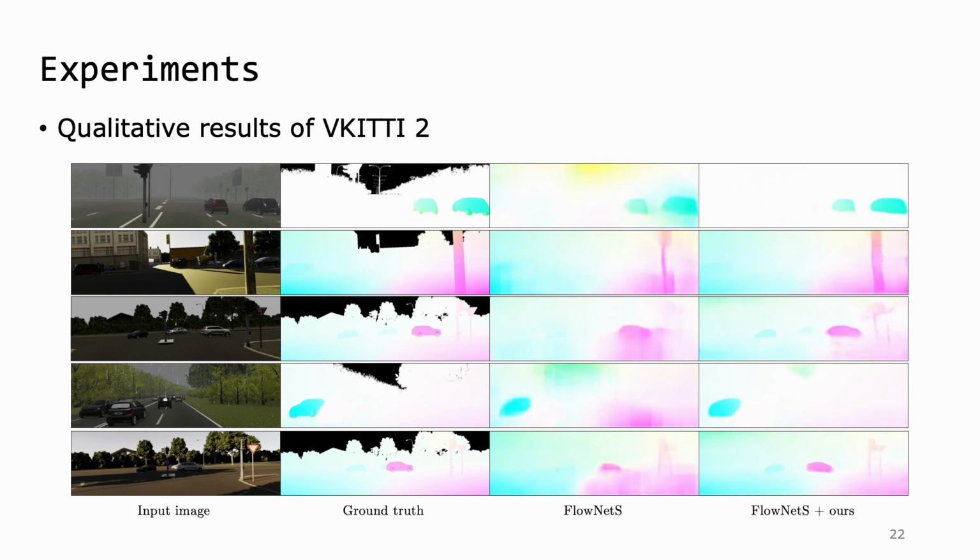The figure shows the qualitative results on the VKITTI dataset. The domains of the target images are fog, morning, overcast, rain, and sunset from top to bottom. The results indicate that FlowNet-S fails to get a reliable optical flow map in the target domains, which have a large domain gap with the clone domain. On the other hand, the flow map results of our method show clear improvements.